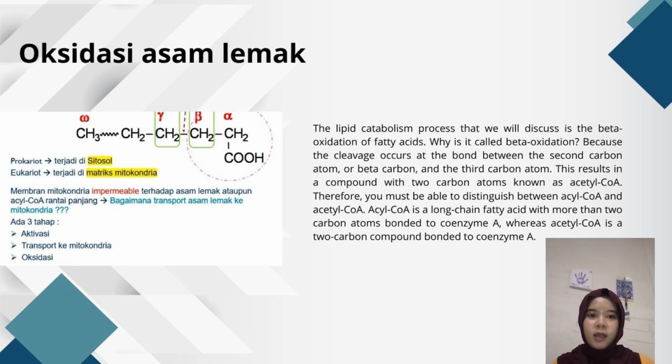Why is it called beta oxidation? Because the change occurs at the bond between the second carbon atom, the beta carbon, and the third carbon atom.